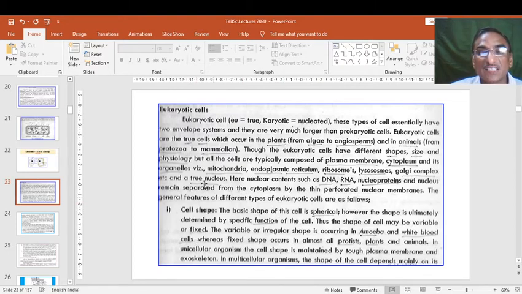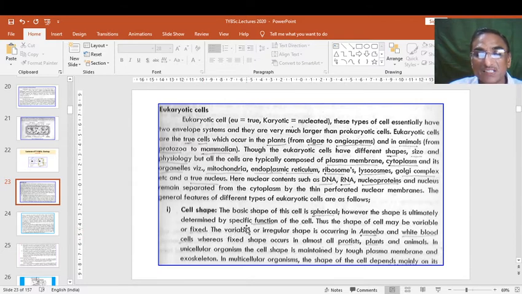Cell shape, cell size, everything is studied here. First of all we will see the cell shape, because the shape of cells in animals is variable, and their function is also variable. We will see how and why. The basic shape of a typical eukaryotic cell is spherical. However, the shape is ultimately determined by the specific function of the cell, because each and every cell has a specific function. Thus the shape of a cell may be variable or fixed.